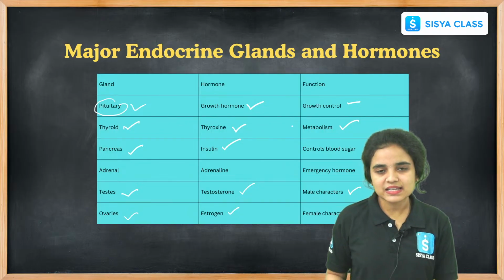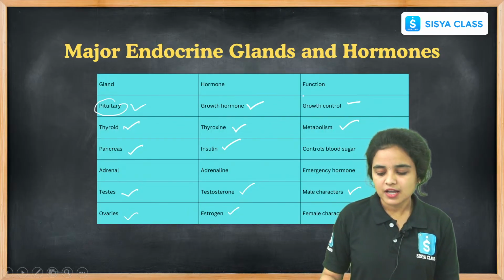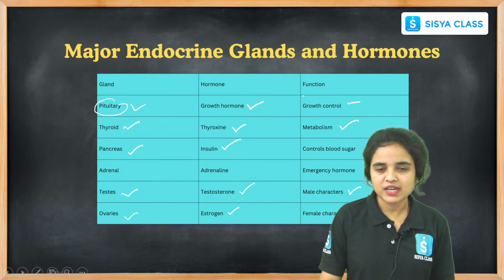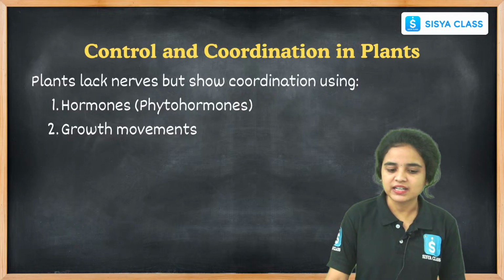These are the glands and hormones and their functions in our body that come under the endocrine system. These are the major endocrine system glands that we can find in our body.